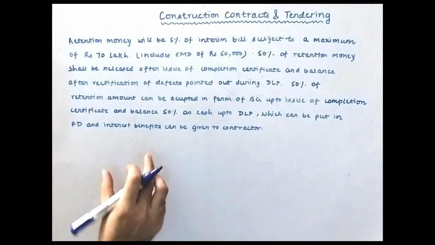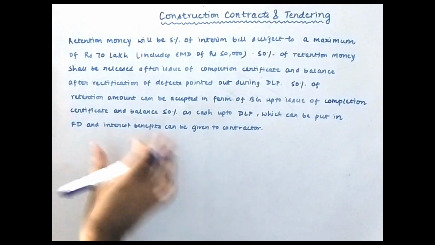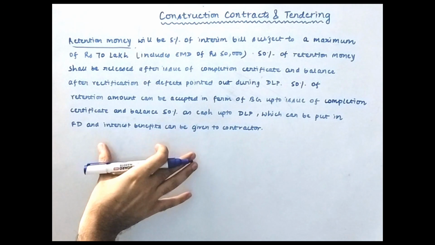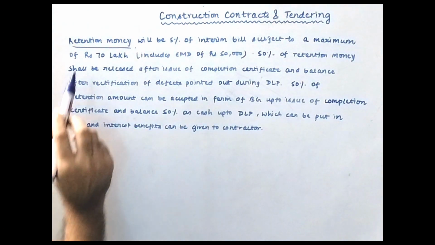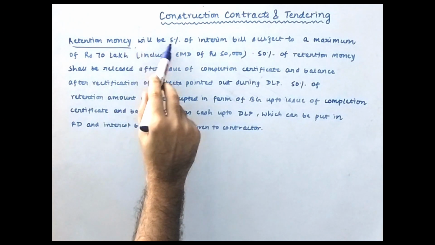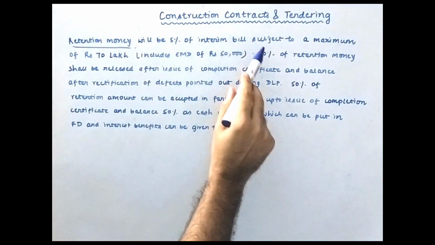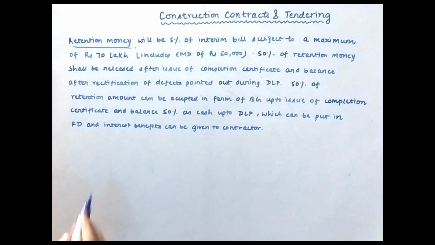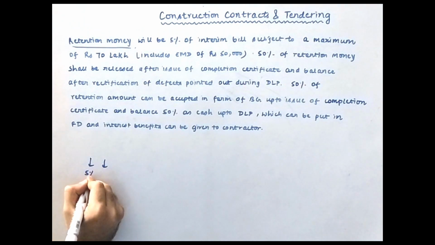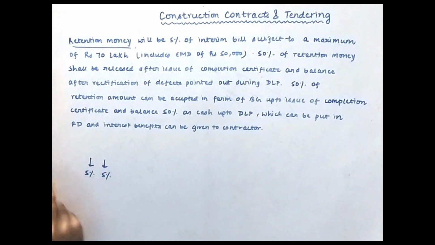Now see, this is one example of a clause related to the retention money from a tender document. I have extracted this clause. What this clause says is that retention money, which is also called the security deposit, will be 5% of the interim bill subject to a maximum of 70 lakh rupees. That means whatever bills you submit, he will deduct 5% from those bills. From every bill he will deduct the 5%.